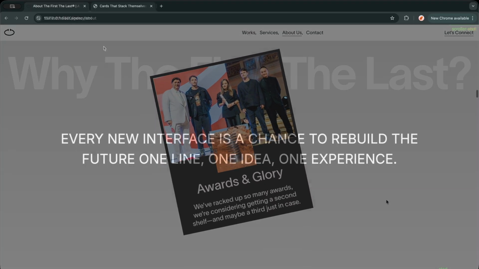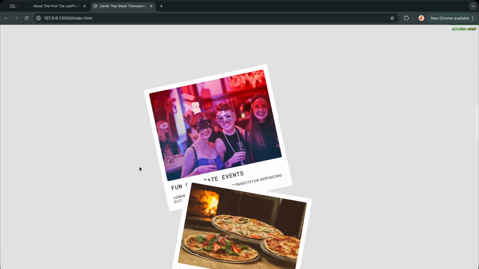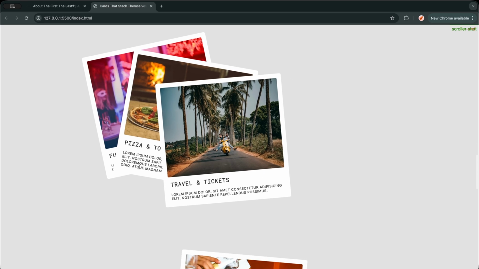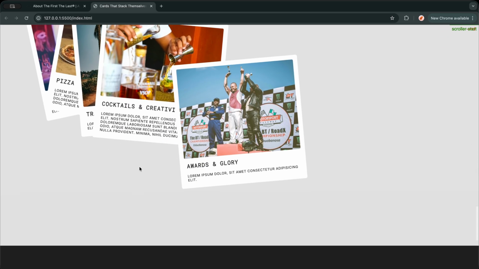Well, I recreated that exact effect using GSAP, ScrollTrigger, and Lenis. And in this video, I'm going to walk you through the logic behind it step by step.